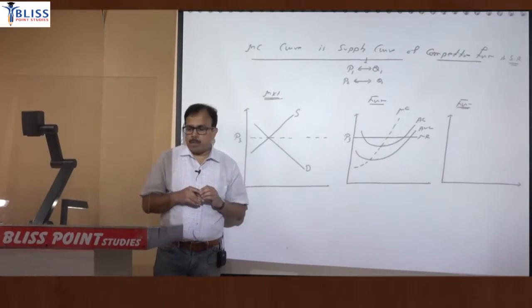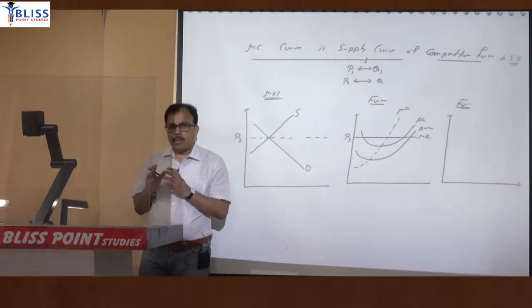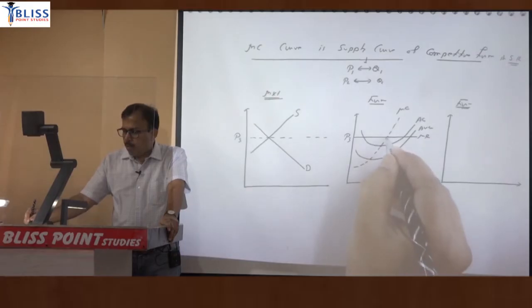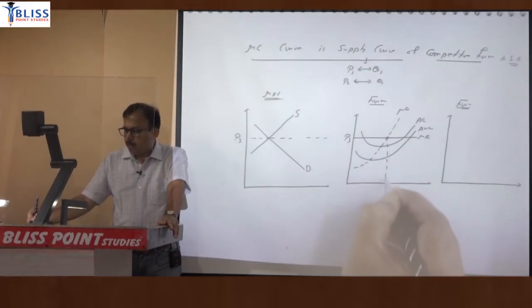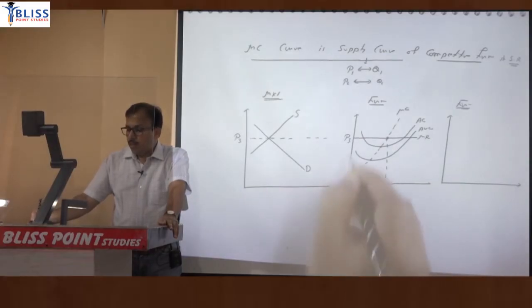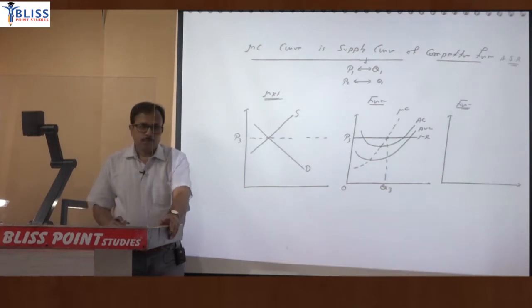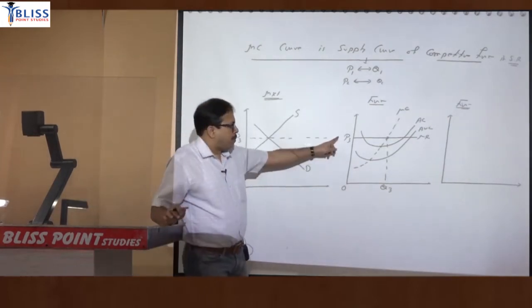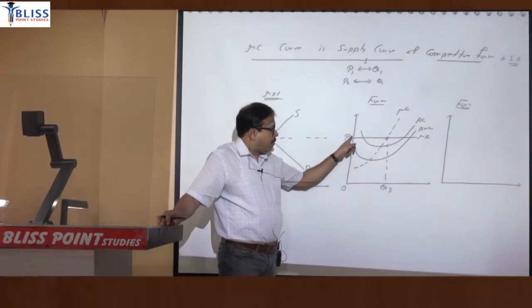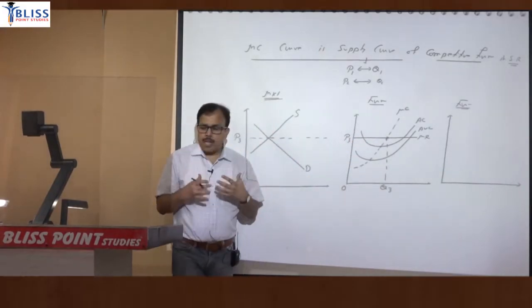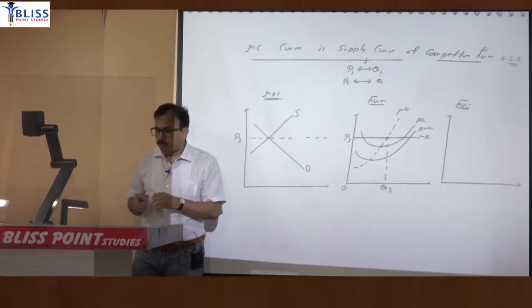You know that profit will get maximized where MR is equal to MC. So the point where MR equal to MC intersect, first of all mark that point. So this will be the quantity. If price is P3, quantity produced let us say Q3. If you multiply price with quantity, you will get the area of revenue. So this rectangle is the area of revenue. From that revenue, you have to subtract cost.